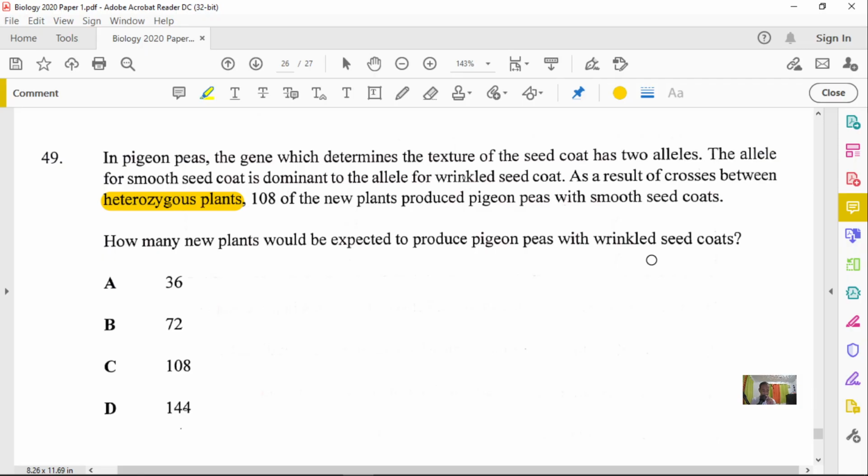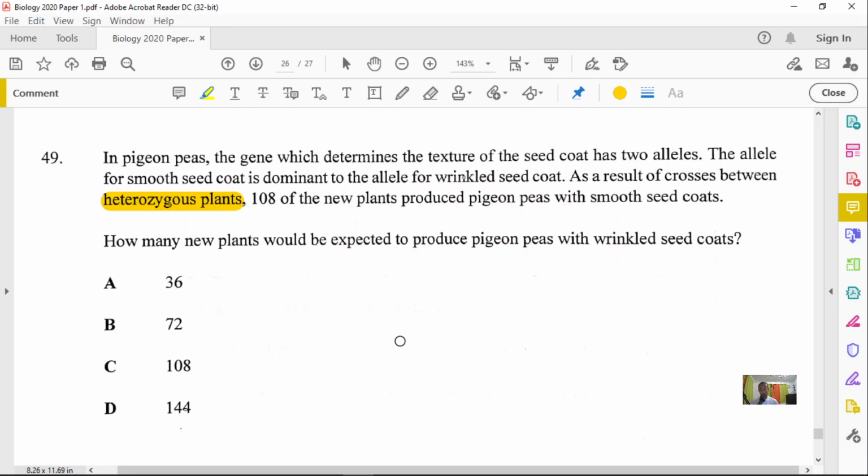Now, first and foremost, let's think about this really carefully. What we need to do first is understand what is happening here. They state that both parents, or both plants, are heterozygous. Remember, if they're heterozygous, it is always a 3-to-1 ratio, which is 75 to 25%, no matter what.